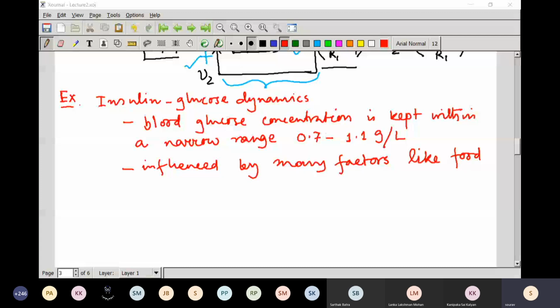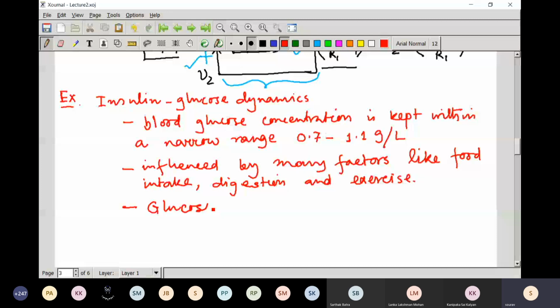Like food intake, digestion, and exercise. This is physical exercise. So now how is the blood glucose level maintained? Basically the glucose concentration is maintained by the pancreas, which secretes insulin and glucagon. So let us write it, then I'll be explaining.